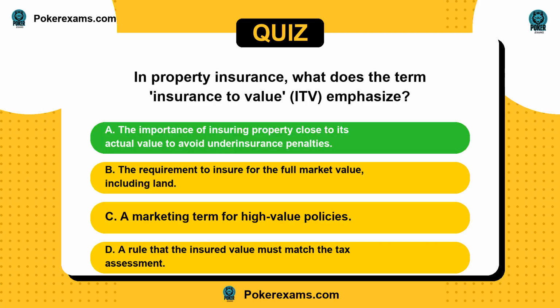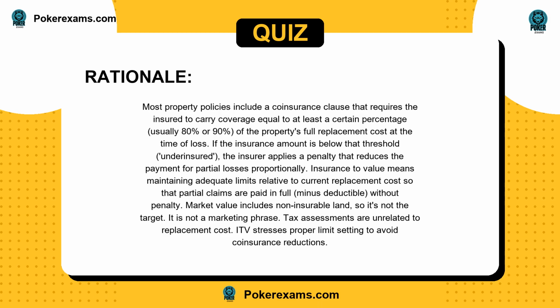The answer is A. Most property policies include a coinsurance clause that requires the insured to carry coverage equal to at least a certain percentage, usually 80% or 90%, of the property's full replacement cost at the time of loss. If the insurance amount is below that threshold, underinsured, the insurer applies a penalty that reduces the payment for partial losses proportionally. Insurance to value means maintaining adequate limits relative to current replacement cost so that partial claims are paid in full, minus deductible, without penalty.